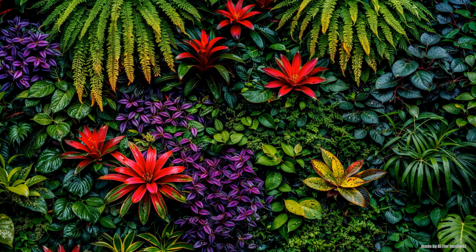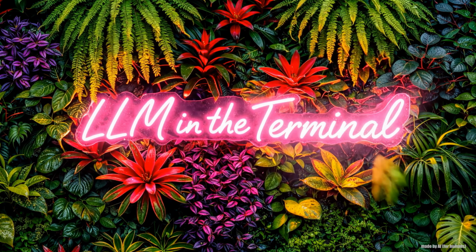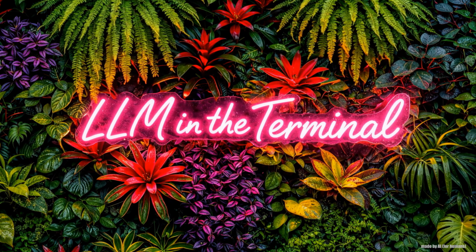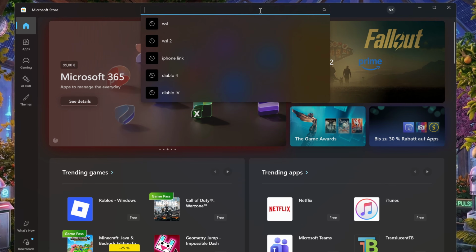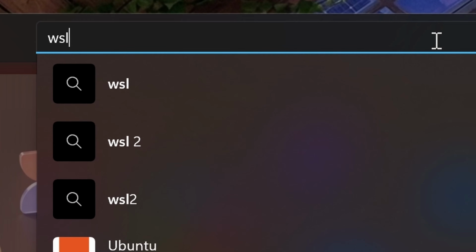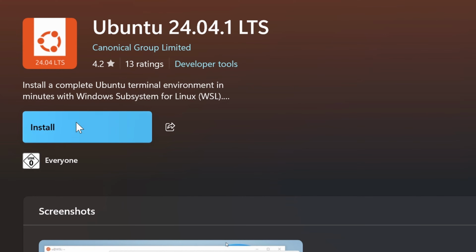Let's start with your first skill, learning to use AI in your terminal. And again, there is no computer science degree required here. So let's come to our first skill, using a large language model in your operating system, in the terminal. If you never used the terminal before, no problem, I've got you covered. You can install it by going to the Microsoft Store, looking for WSL and installing one of the Ubuntu versions. If you're on macOS, even better, you have it already installed.